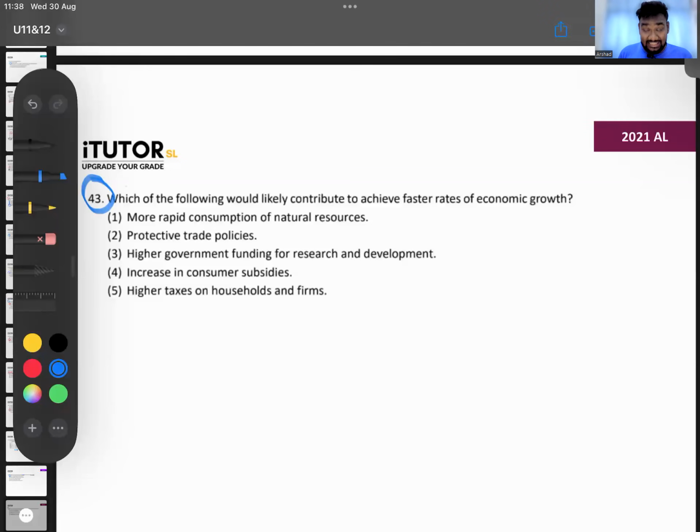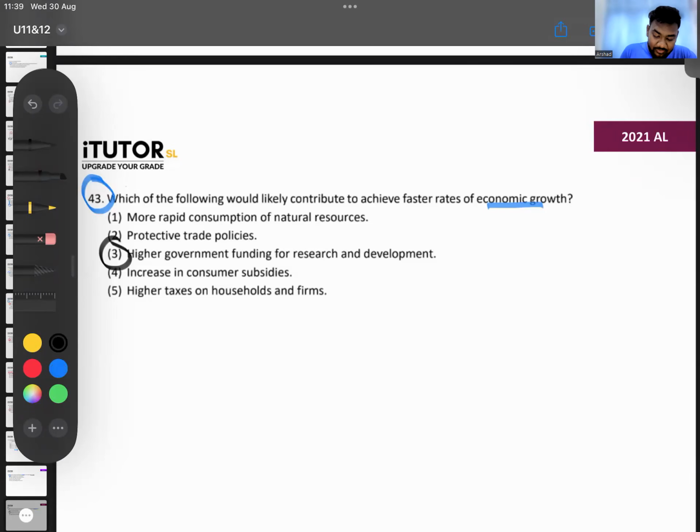Question 43. Which of the following would likely contribute to faster rates of economic growth? Which one? Very simple. Think: more rapid consumption of natural resources, protective trade policies, higher government funding for research and development, increase in consumer subsidies, higher taxes for households. What do you think can promote economic growth in the country? It should be there in your notes also. Which one, guys? Which can promote economic growth?